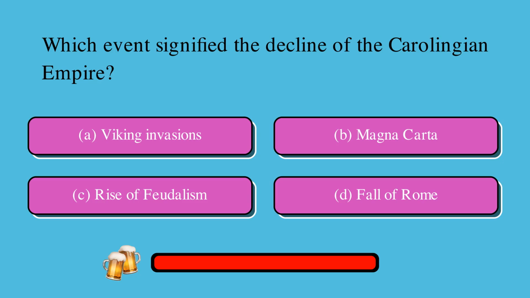Which event signified the decline of the Carolingian Empire? Is it A. Viking invasions, B. Magna Carta, C. Rise of feudalism, or D. Fall of Rome? The correct answer is A. Viking invasions.